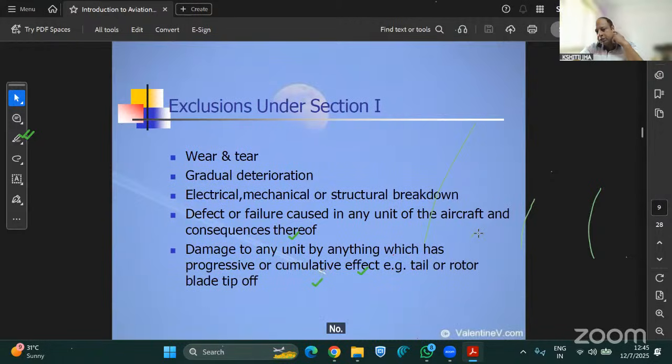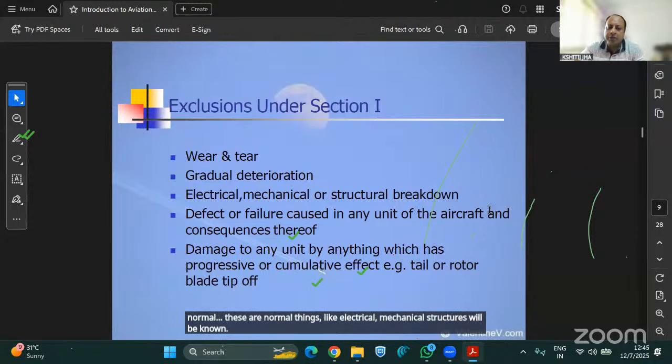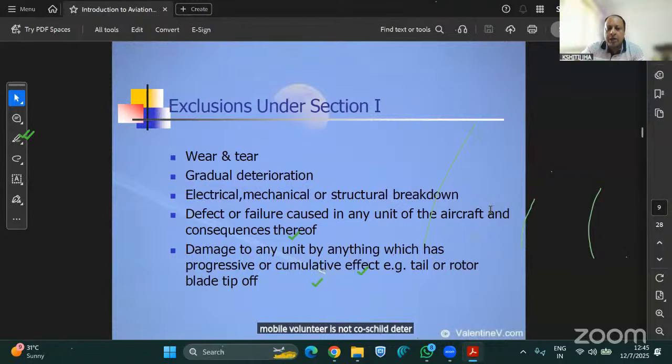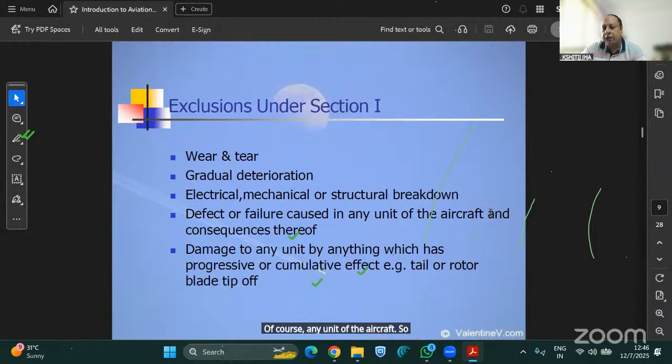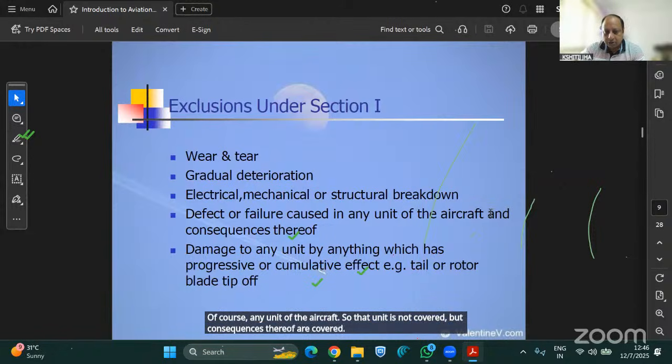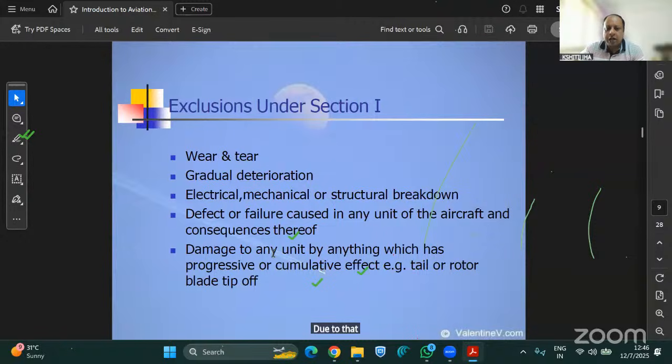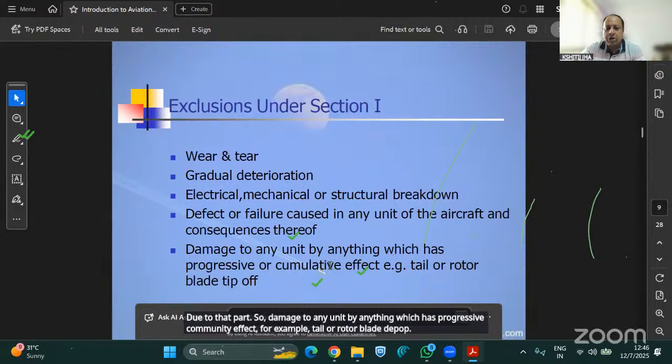Now, these are some of the exclusions. Just go through wear and tear. Normal things like electrical, mechanical, structural breakdown, normal wear and tear are not covered. Gradual deterioration is not covered. Defect or failure in any unit of the aircraft and consequences thereof: the dynamo clause is again here, and you all are aware of it. It is applicable here as well. If any defect or failure occurs in any unit of the aircraft, that unit is not covered, but the consequences thereof are covered. Damage to any unit by anything which has a progressive cumulative effect, for example, tail or rotor blade tip off, are all exclusions.